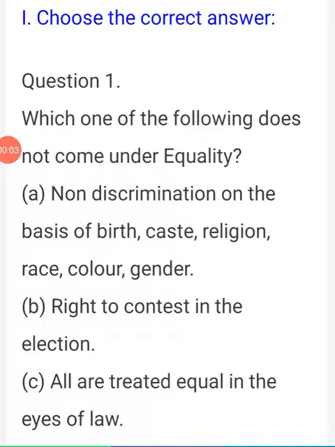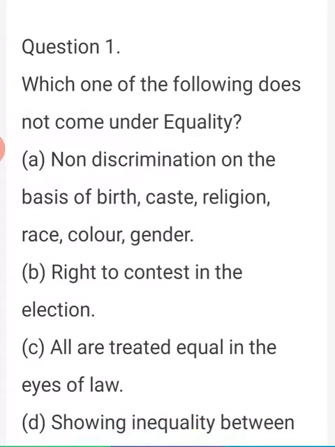Dear children, now we are going to see civics first lesson, unit 1, equality. Okay, civics. Book back answers. First one, choose the correct answer.